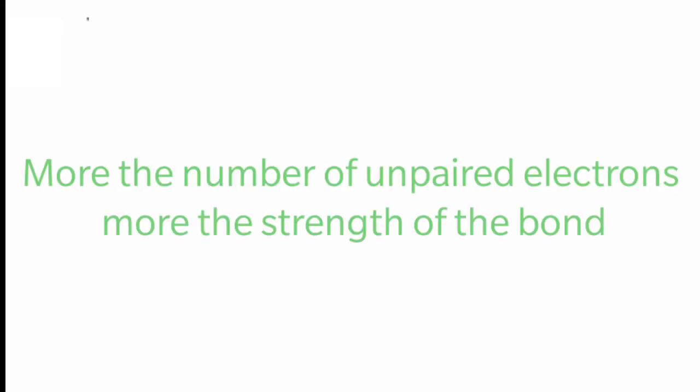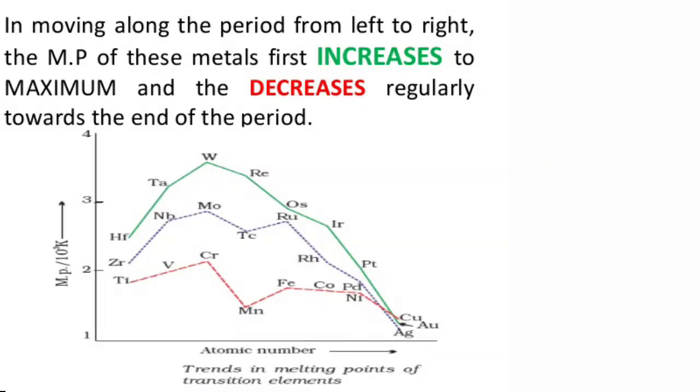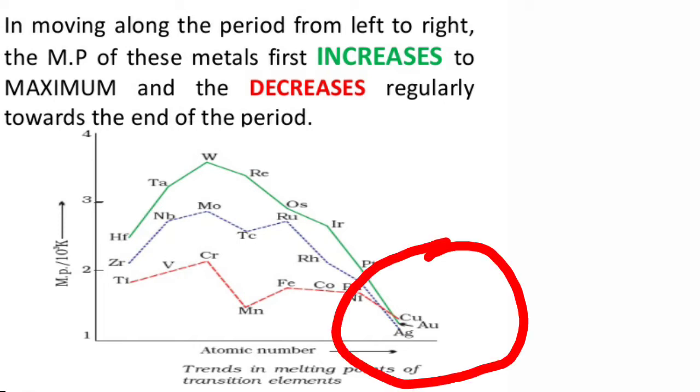Because how are you going to decide the strength of the metallic bond? That is, the more the number of unpaired electrons, the more the strength. So when the atomic number increases, what is going to happen? When you move from left to right, atomic number increases, hence the number of unpaired electrons decreases, hence the melting and boiling point are also going to decrease.